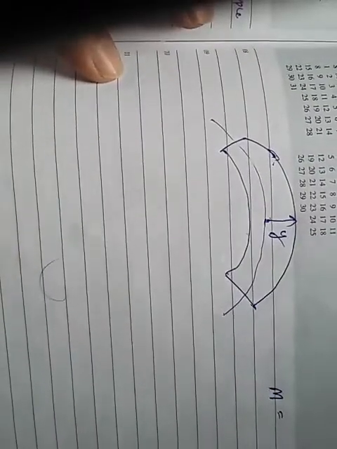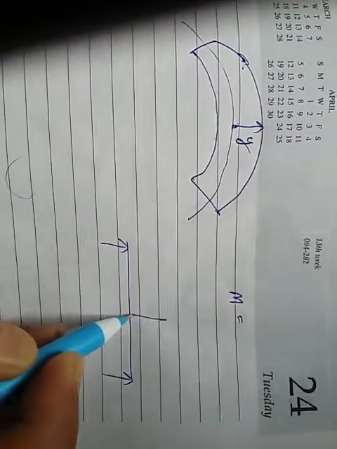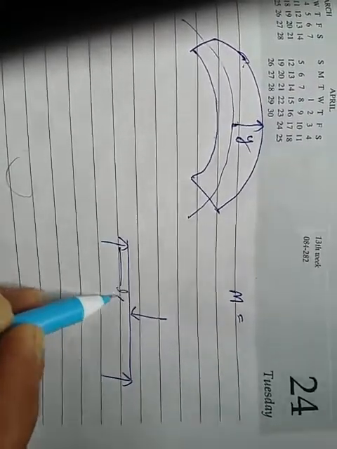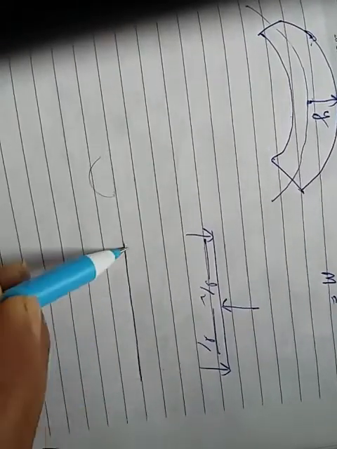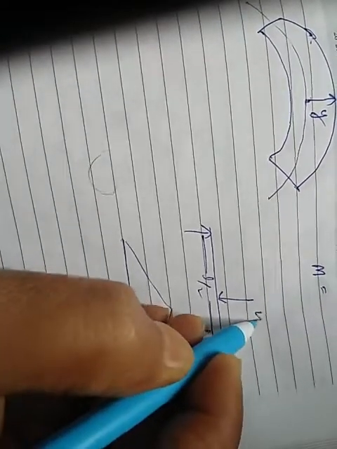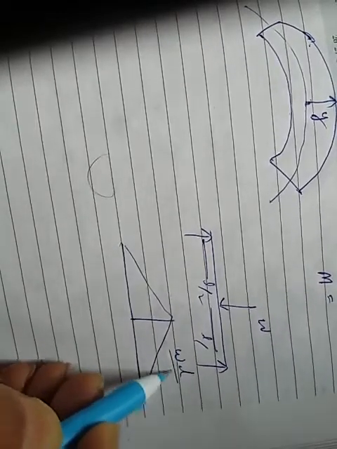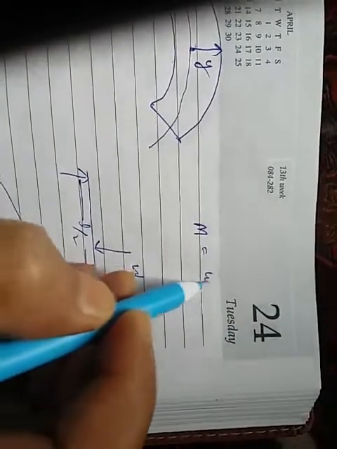Just remember the SFD and BMD diagrams from the third semester. Suppose this is a simply supported beam, and a point load W acts at the mid of the length, at L/2. What is the bending moment diagram? The maximum bending moment is WL/4, so we use WL/4 as the maximum bending moment.